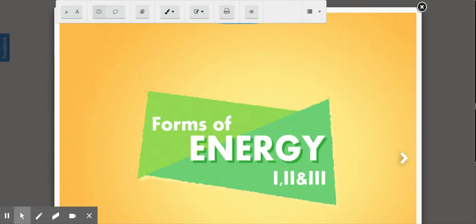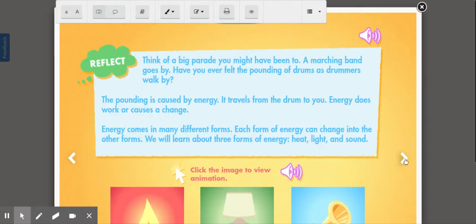Hi, boys and girls. In this science lesson, we are going to be talking about forms of energy. So, I want you to think of a big parade that you might have been to. A marching band walks by. Have you ever felt the pounding of drums as drummers walk by? The pounding is caused by energy. It travels from the drum to you.